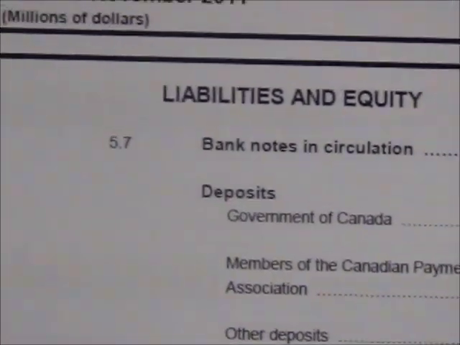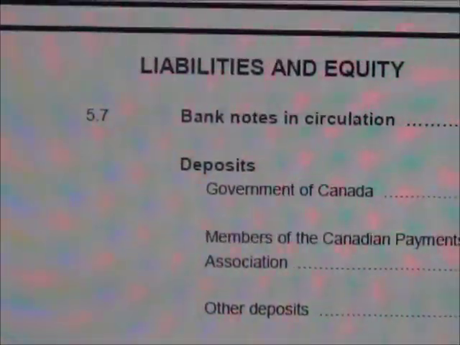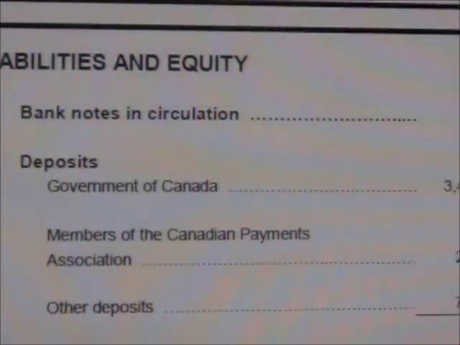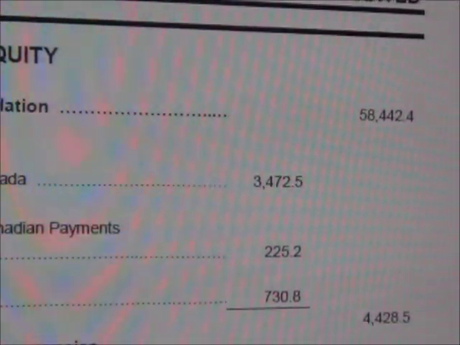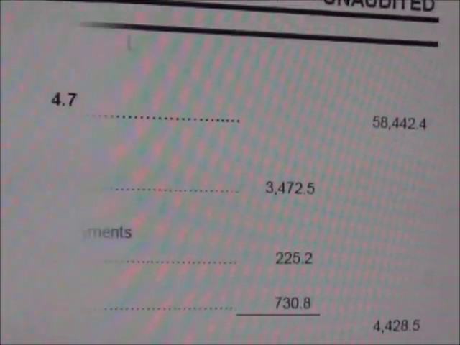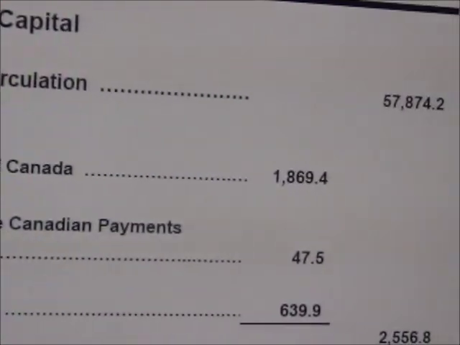Now that has to be multiplied, you see, by millions of dollars. So bank notes, that means the notes that you carry in your wallet, that represents the Queen. They say that there's 58,422 times a million. Bank notes in circulation for 2010,